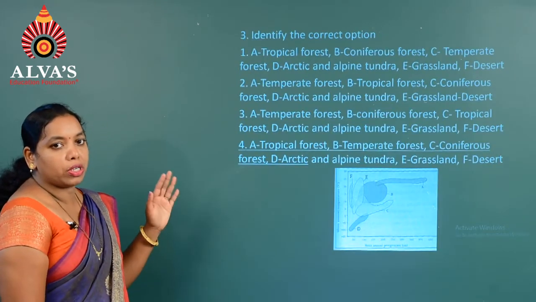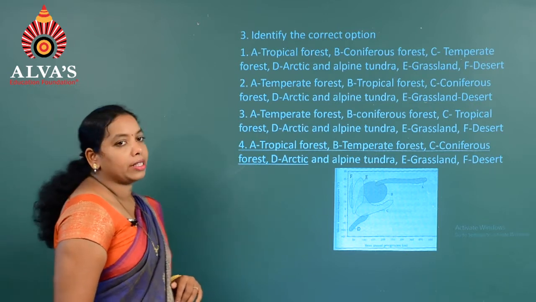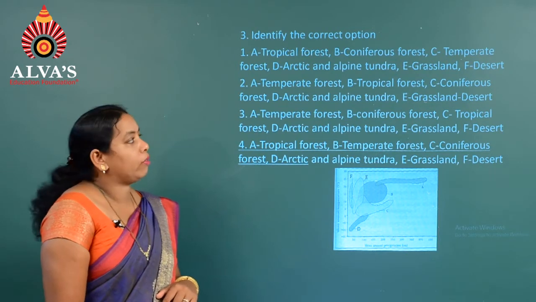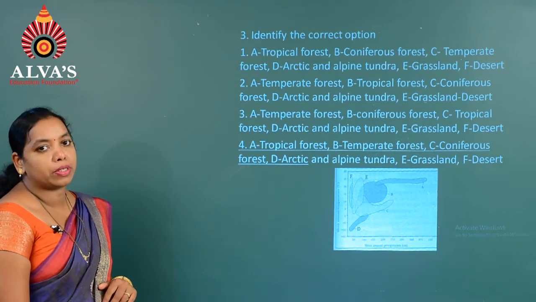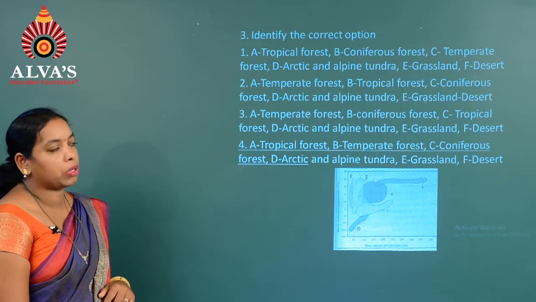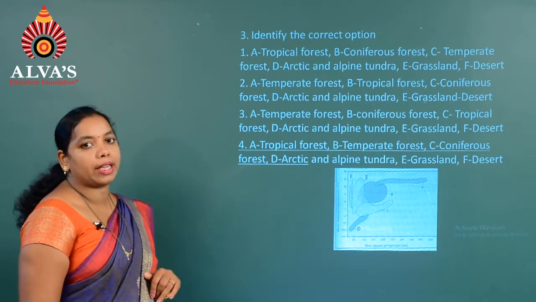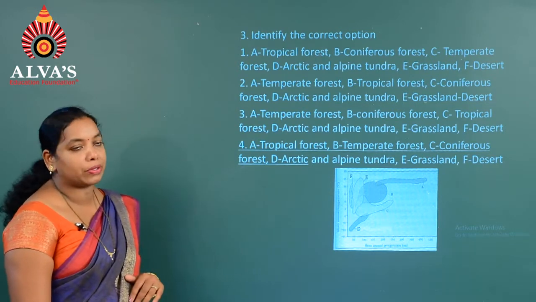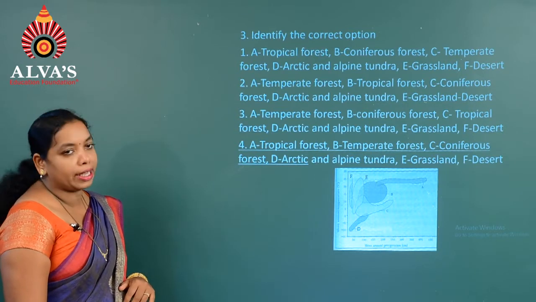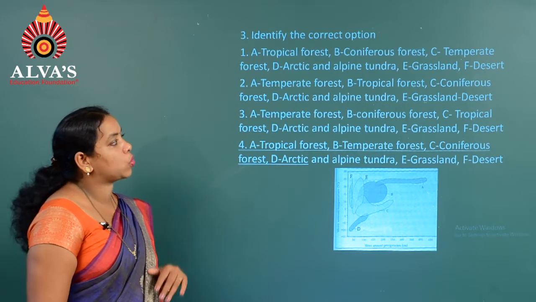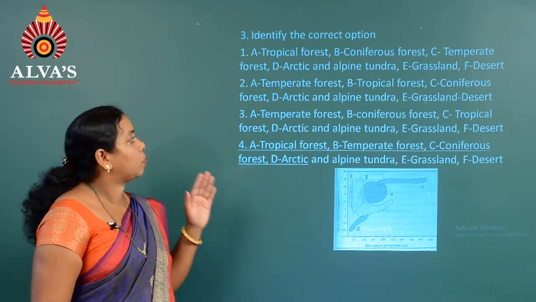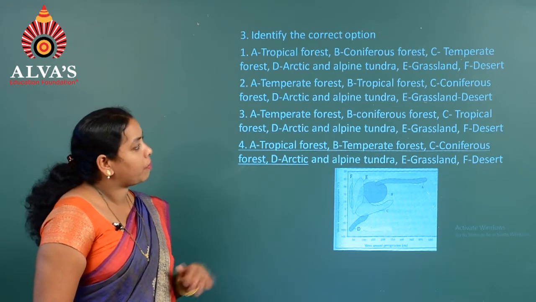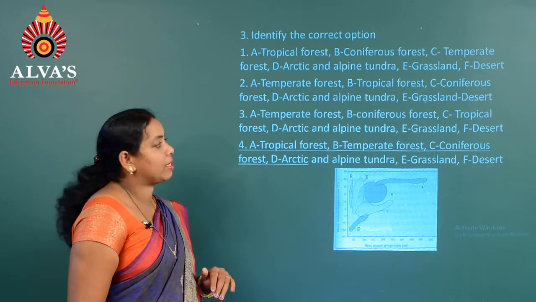Moving on to the next question, question number 3: identify the correct option. Option 1: A is tropical forest, B is coniferous forest, C is temperate forest, D is Arctic and alpine tundra, E is grassland, F is desert. The second option: A is temperate forest, B is tropical forest, C is coniferous forest, D is Arctic and alpine tundra and E is grassland desert.